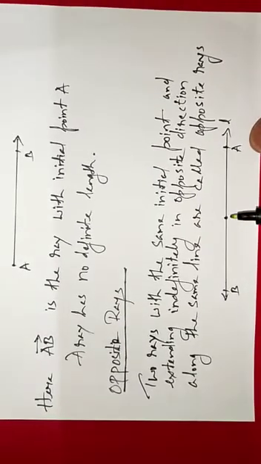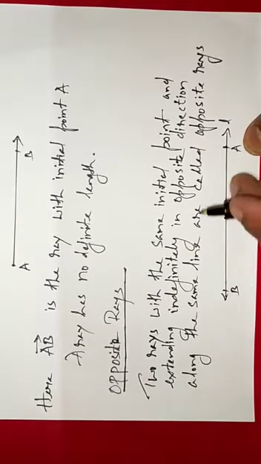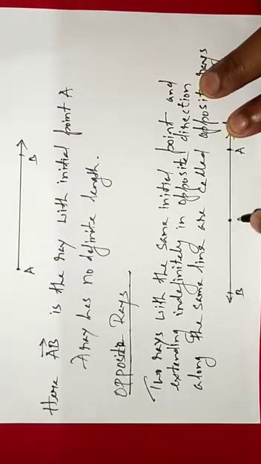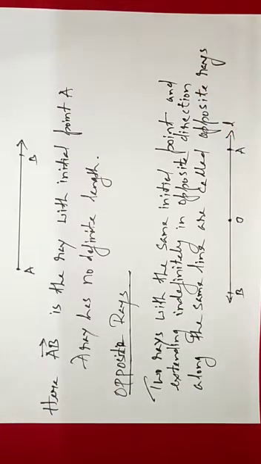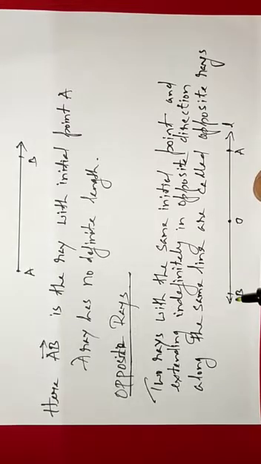Here in this diagram you can see two rays. Suppose they start from the same point O. From the point O, one ray moves like this, and from the point O, another ray moves toward this direction. So here two rays move in the opposite direction along the same line, isn't it? So these rays OB and OA are said to be opposite rays.